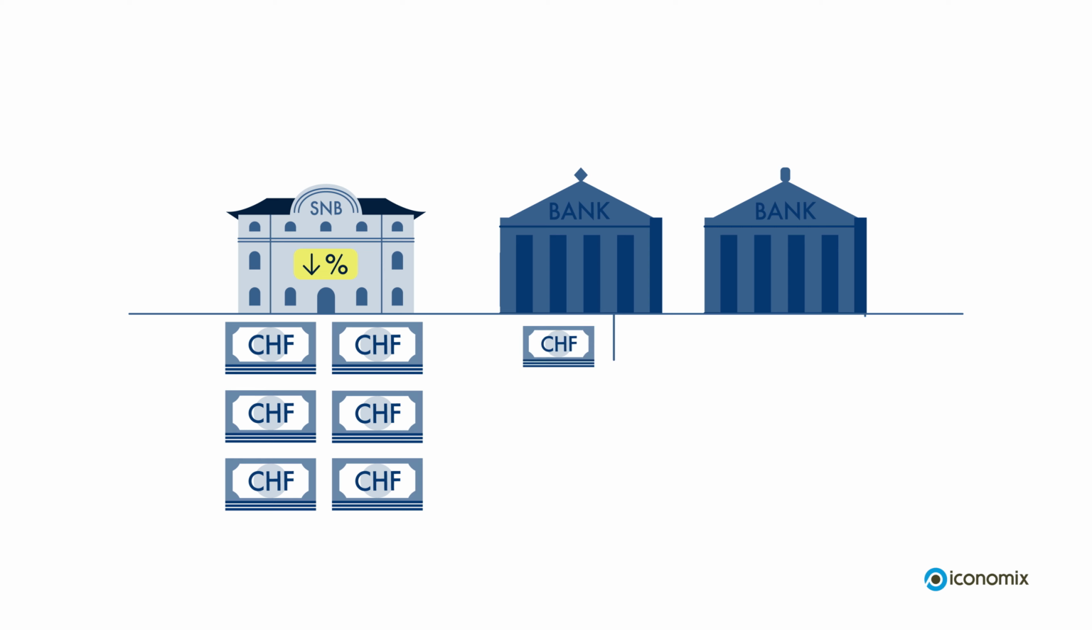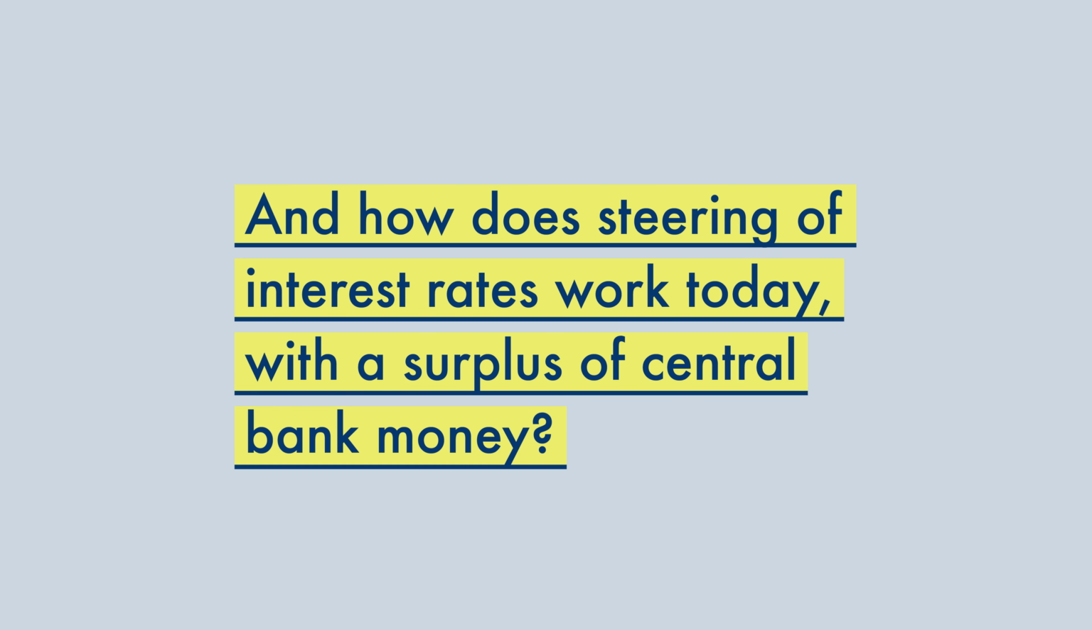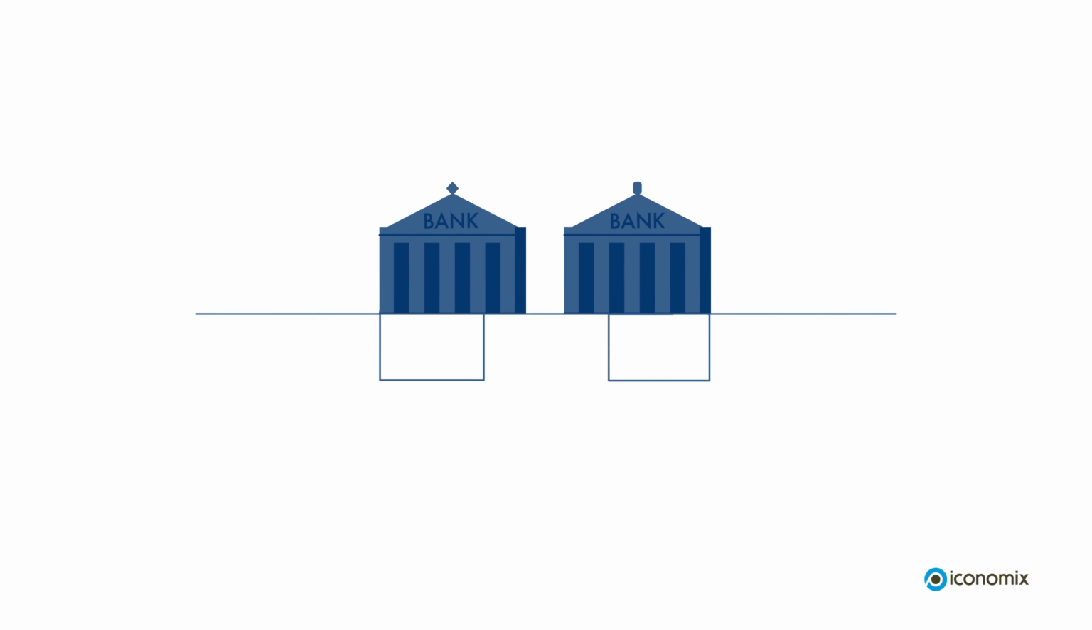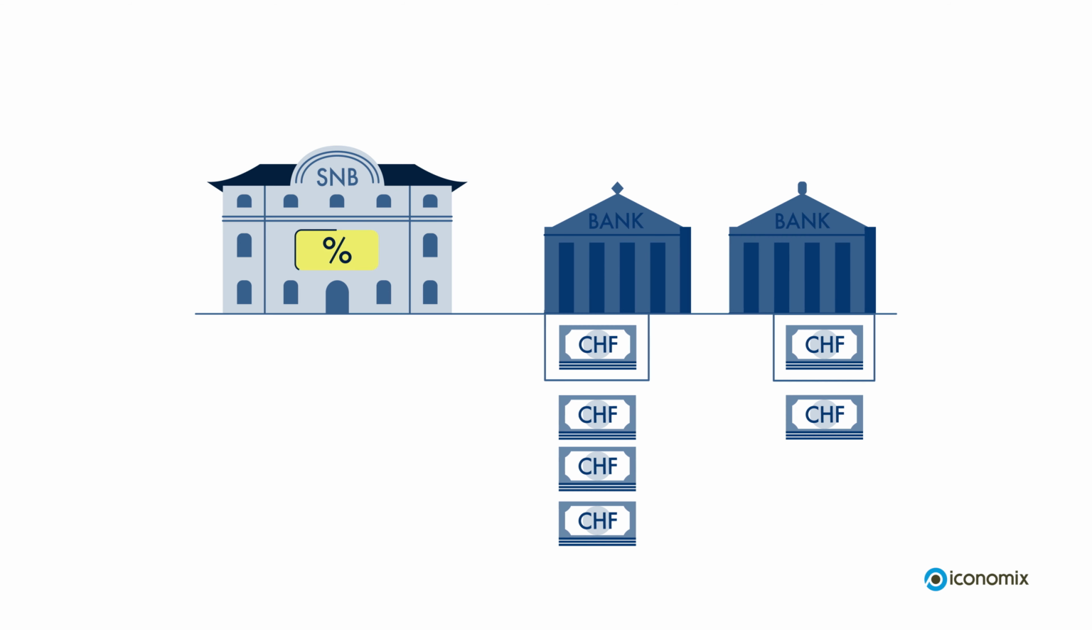The increase in supply of Swiss francs led to a large amount of central bank money entering the market, which is still noticeable today. And how does steering of interest rates work today with a surplus of central bank money? Today, banks are equipped with more than enough central bank money. To ensure that the policy rate continues to influence the general interest rate level, the SNB pays banks interest on their central bank money. Furthermore, using a tiered interest rate system allows the SNB to ensure that banks continue to lend to each other on the money market.